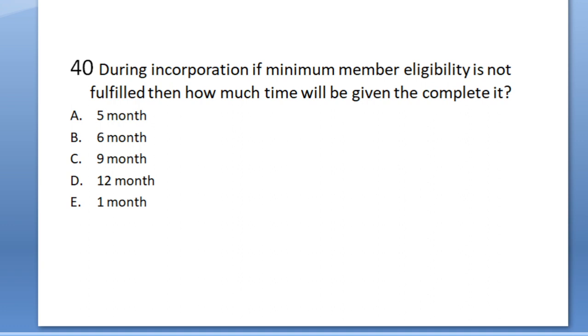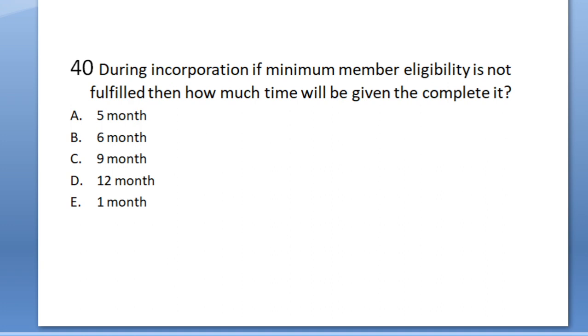The last question of this part. During incorporation, if minimum member eligibility is not fulfilled, then how much time will be given to complete it? Option A 5 months, 6 months, 9 months, 12 months, or 1 month. The answer will be B, 6 months.